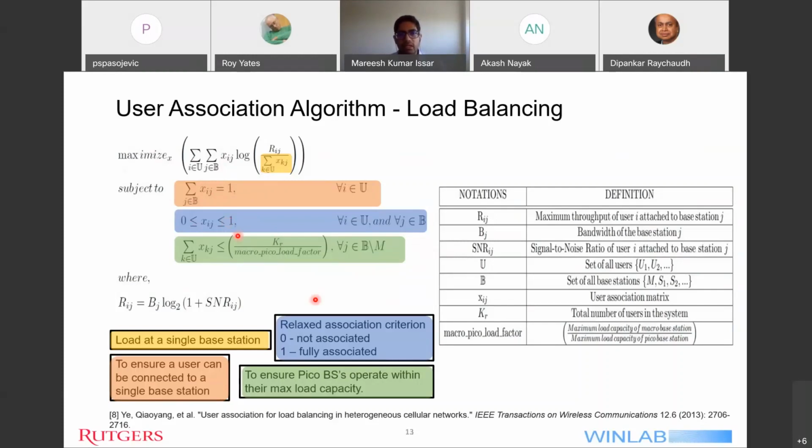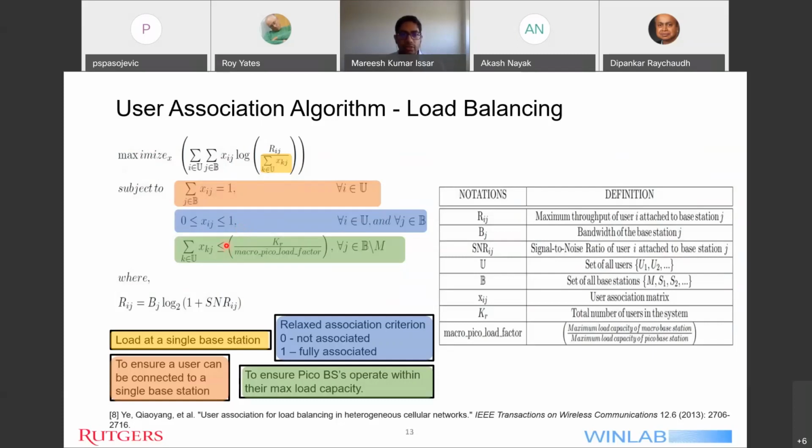So here, in order to simplify the computation, I have relaxed the association constraint to be a real value instead of a binary, 0 or 1. This helps in relaxing the computation. But while getting the result, for example, if I get this value of xij to be around 0.2, I can round it off to 0, or if it's 0.8, for example, I can round it off to 1, and I get an association matrix which is not the actual value, but it's a close approximation to the actual results.